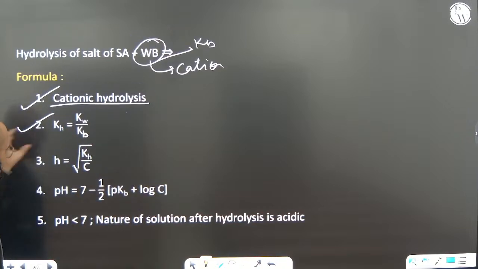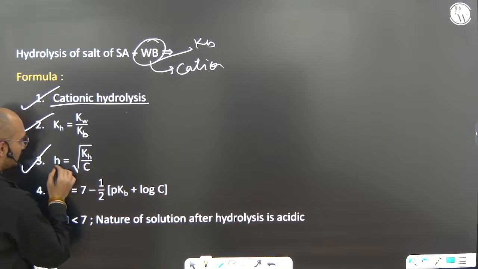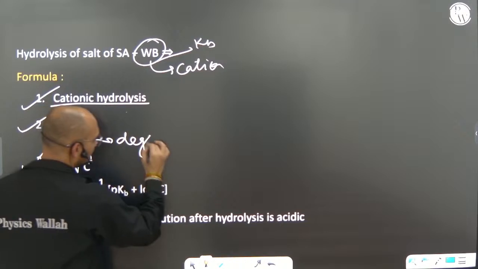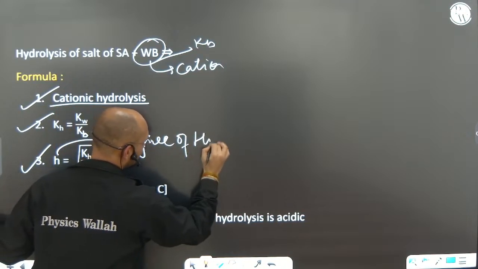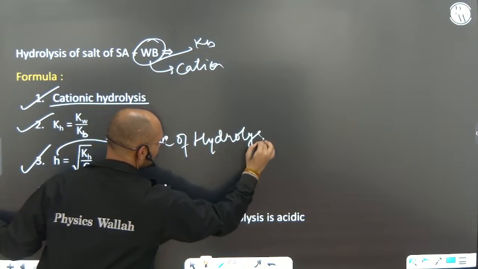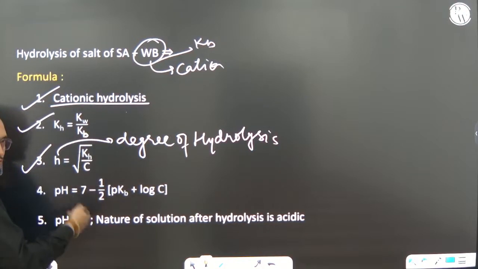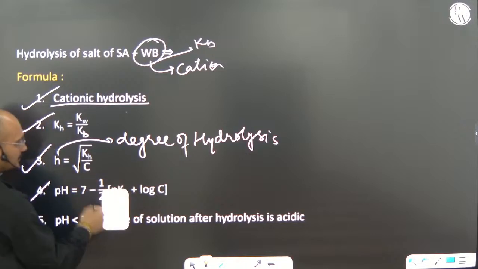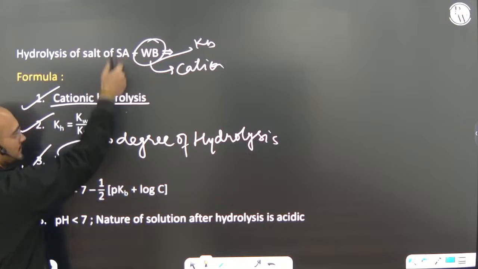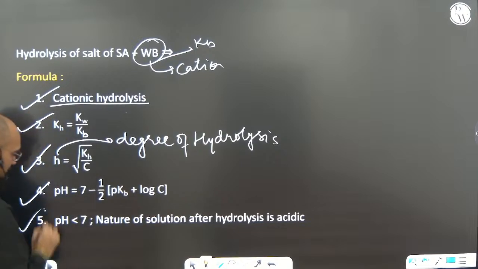Okay, h, that is degree of hydrolysis, it is equal to root of Kh by C. Kh equals Kw by Kb. You have seen that. Here it is 7 minus. Why 7 minus? Because the overall solution will be acidic. So 7 minus half of pKb plus log C. pH should be less than 7.